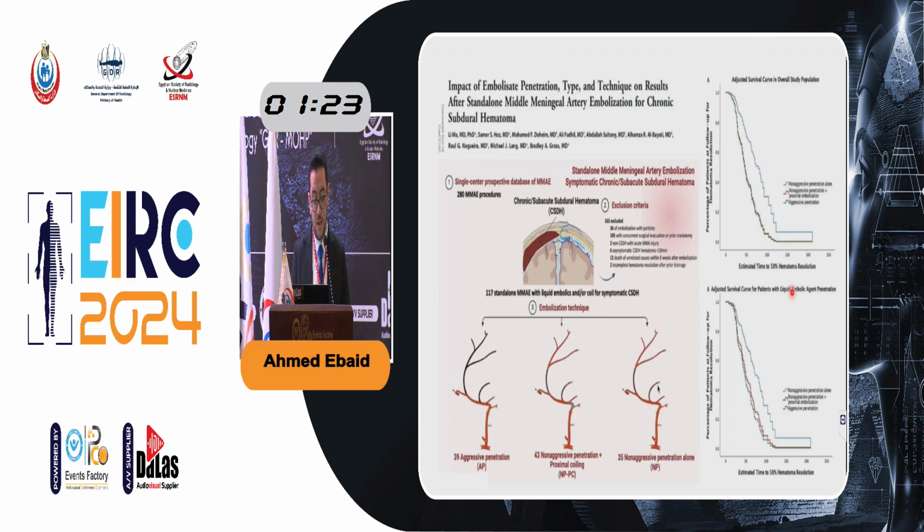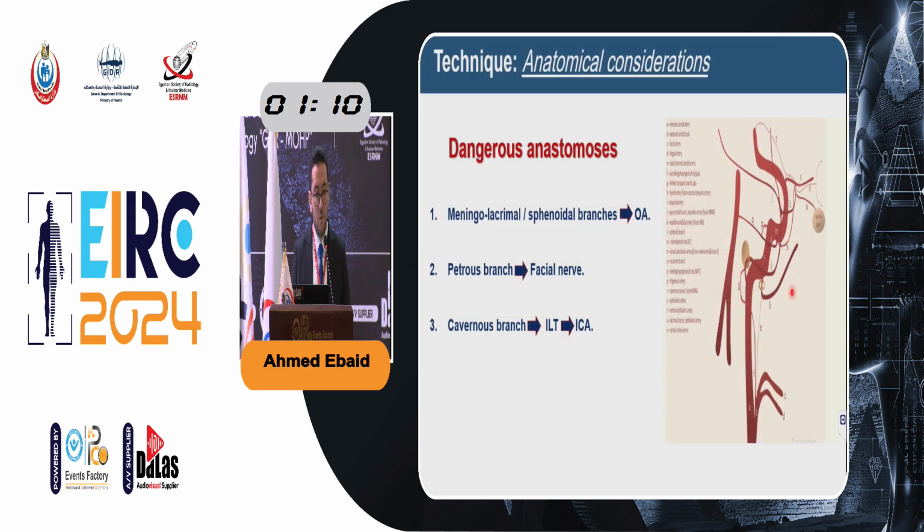So you have to achieve aggressive penetration of the middle meningeal artery branches. In case you cannot achieve this penetration, it's preferred to add proximal coiling of the middle meningeal artery. You have to be aware of the dangerous anastomosis within the middle meningeal artery.